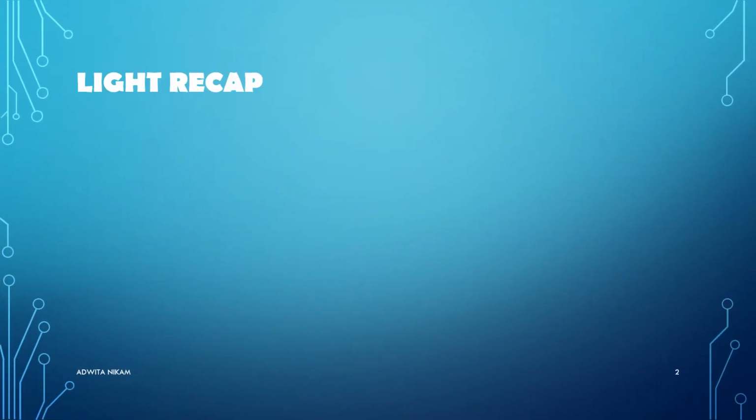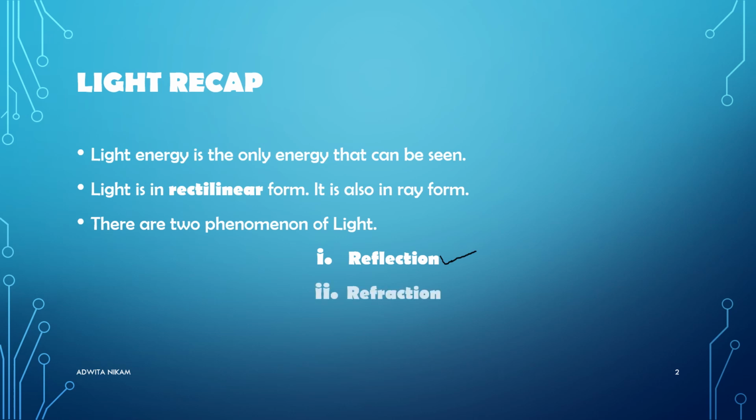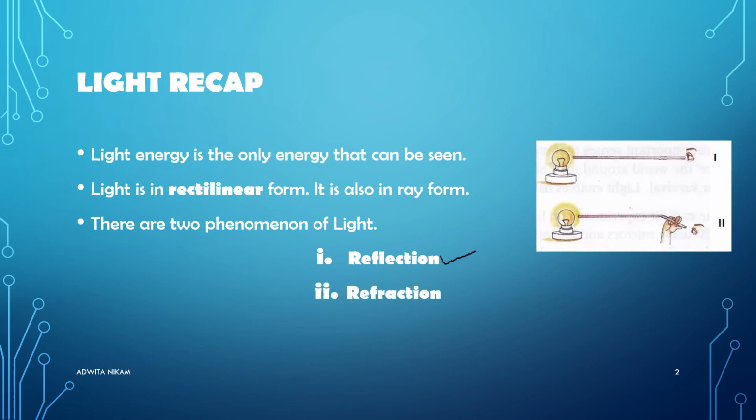First, we will study about light. Light is the only energy which can be seen, and it also travels in a straight line. This property of light is known as rectilinear propagation of light. There are two phenomena of light. First is reflection, which we are going to study today, and second is refraction.